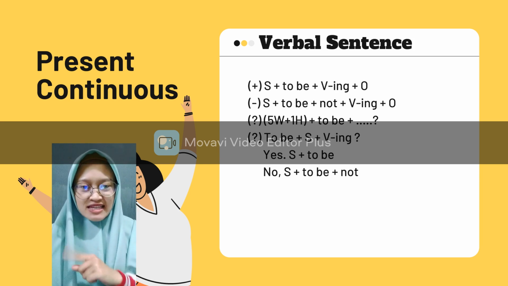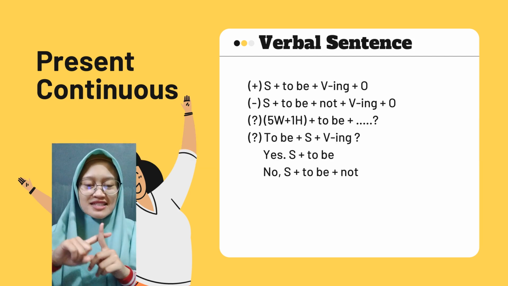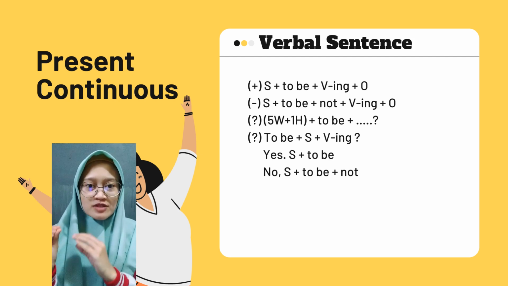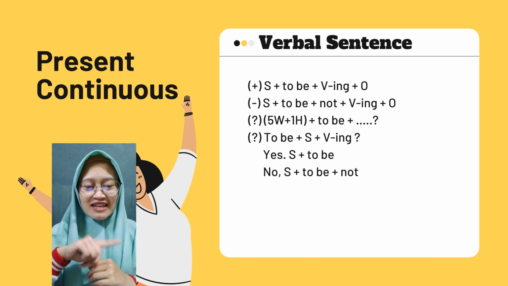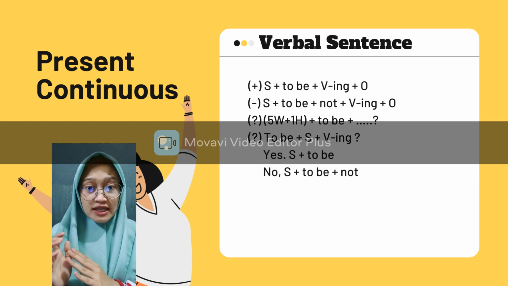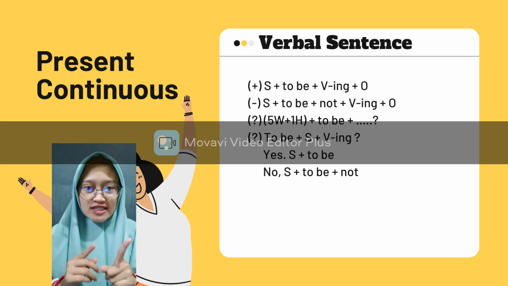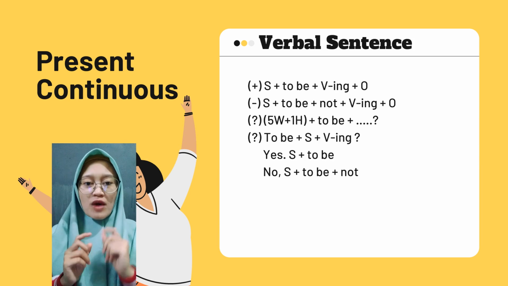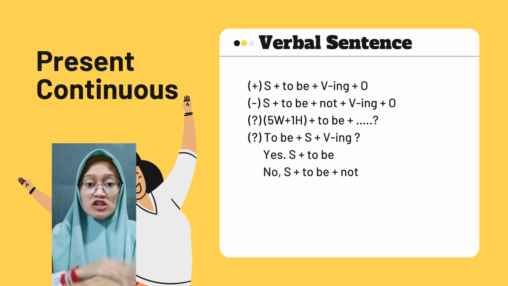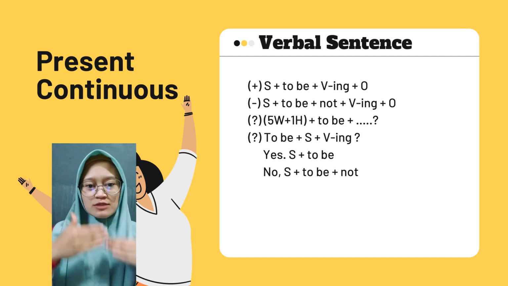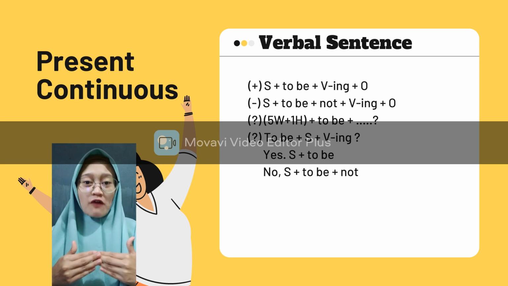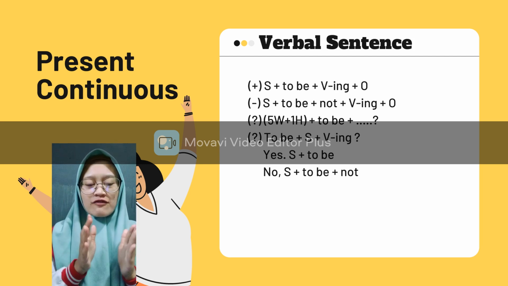The verbal sentence has the form, in the positive sentence, subject plus to be plus verb ing plus object. And in the negative, subject plus to be plus not plus verb ing plus object. The first interrogative sentence is 5W1H plus to be plus subject, or plus object. It depends on your needs.